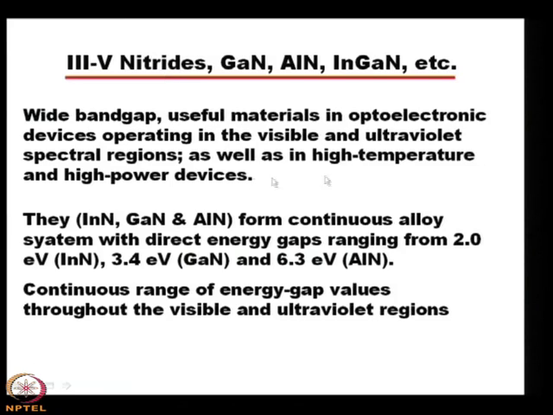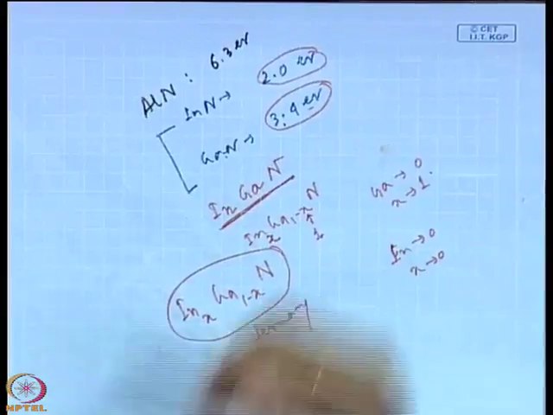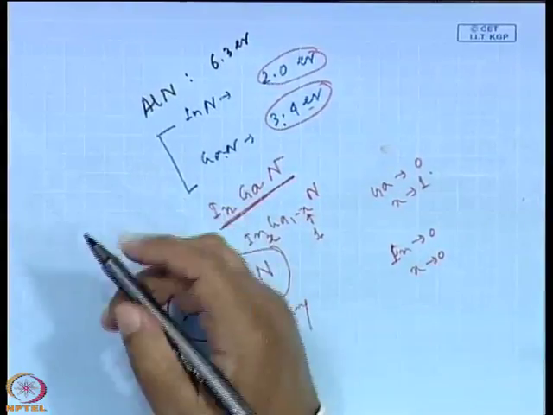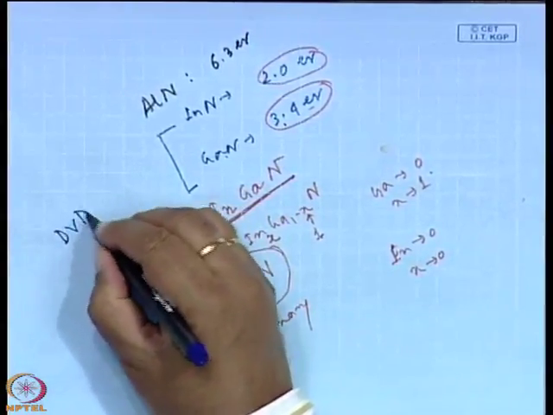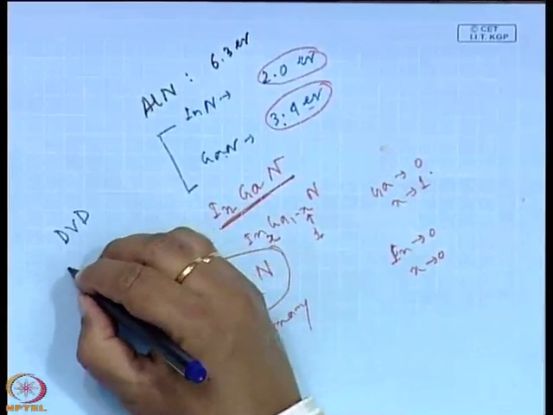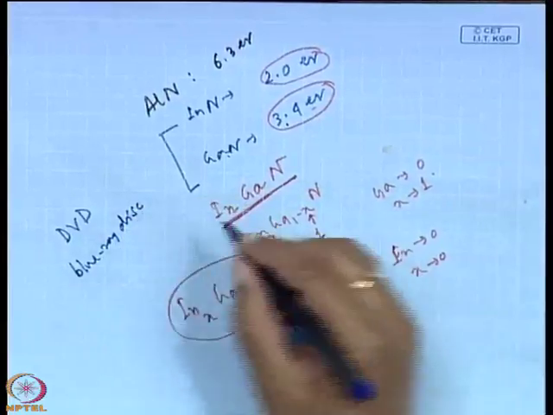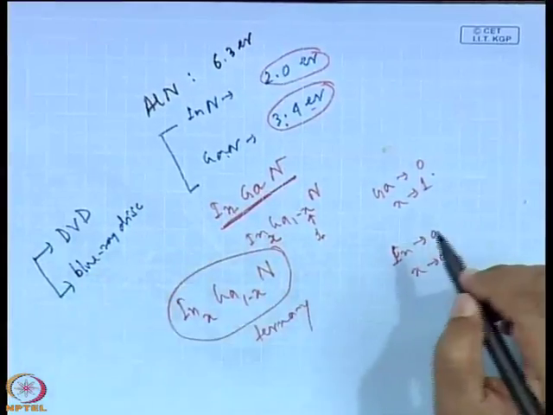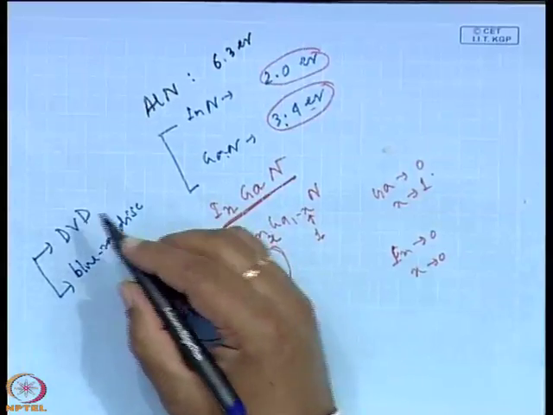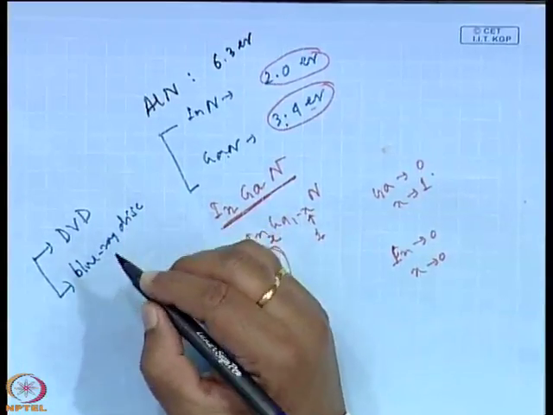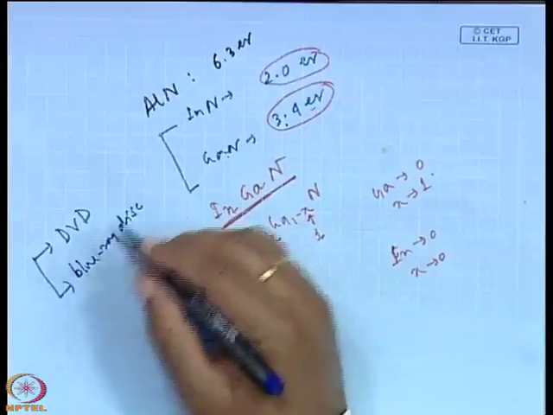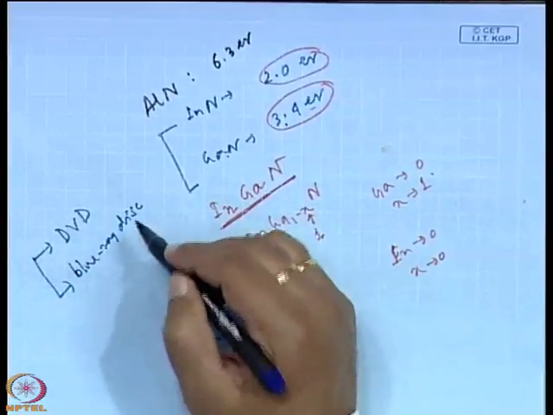But one point that we can see is that nitride semiconductors are essential for the visible spectral region, and why is it essential? Because it is directly related to the storage device. If we talk about the DVD or say the high power Blu-ray disc, then we find that their storage capacity is very high, and it is due to the availability of the blue light emitting diode, which is required for reading or writing the data on either DVD or Blu-ray disc.